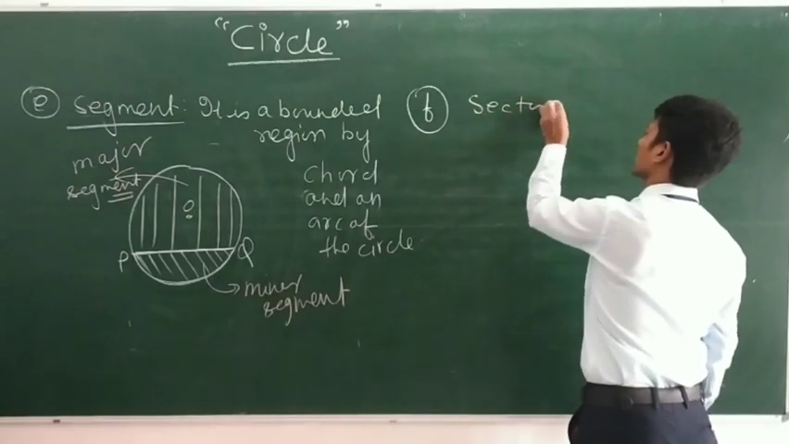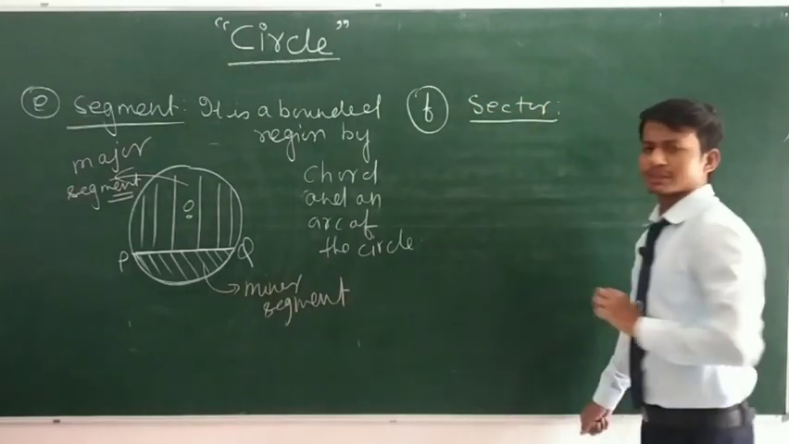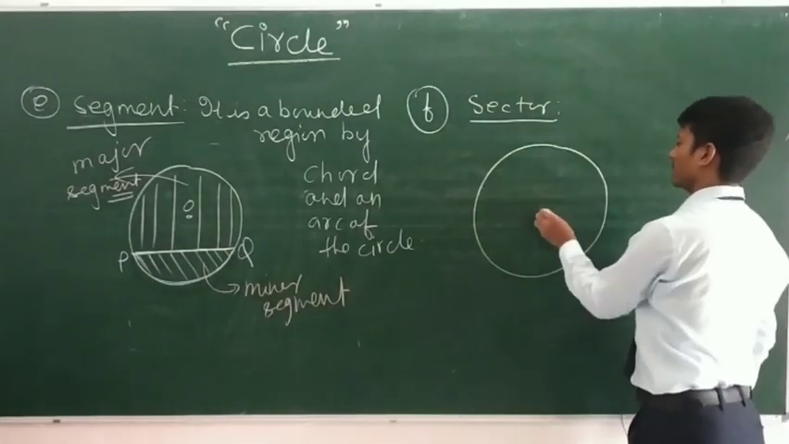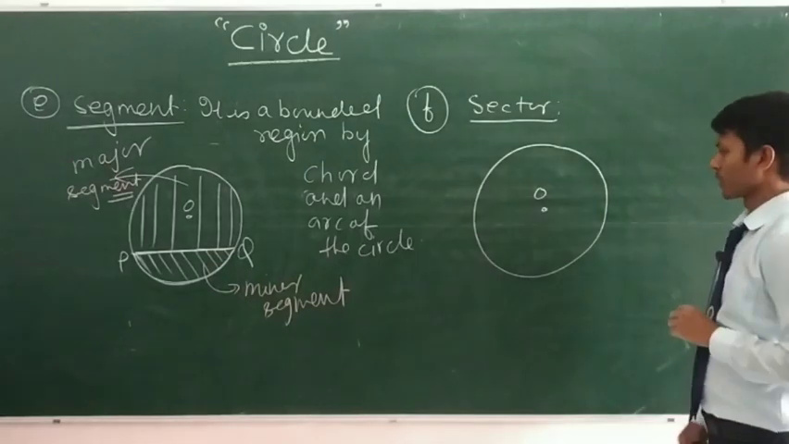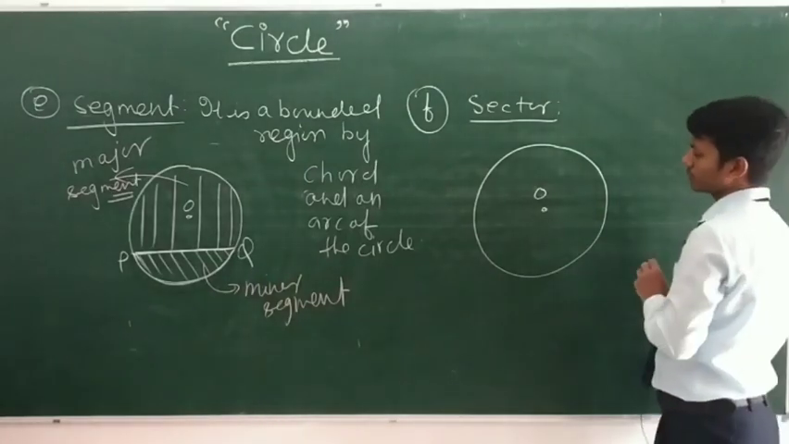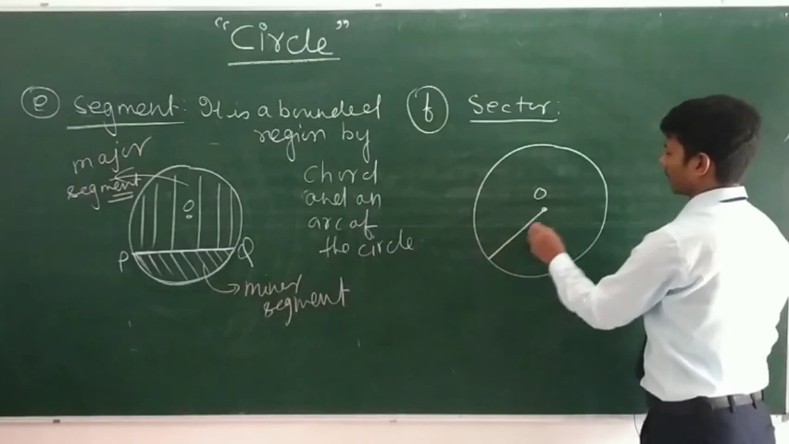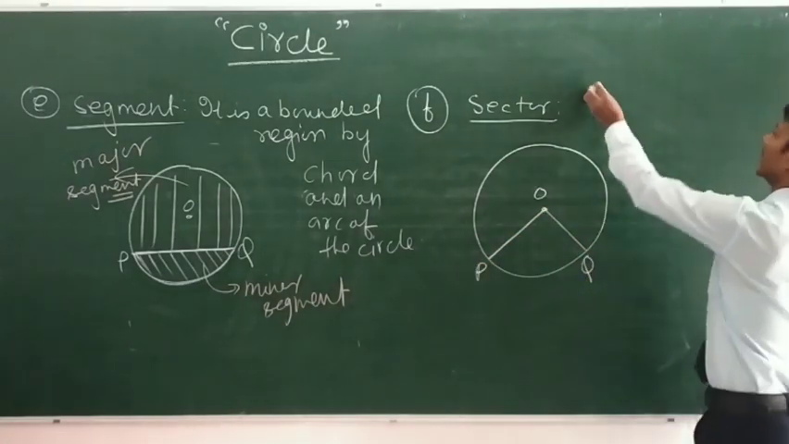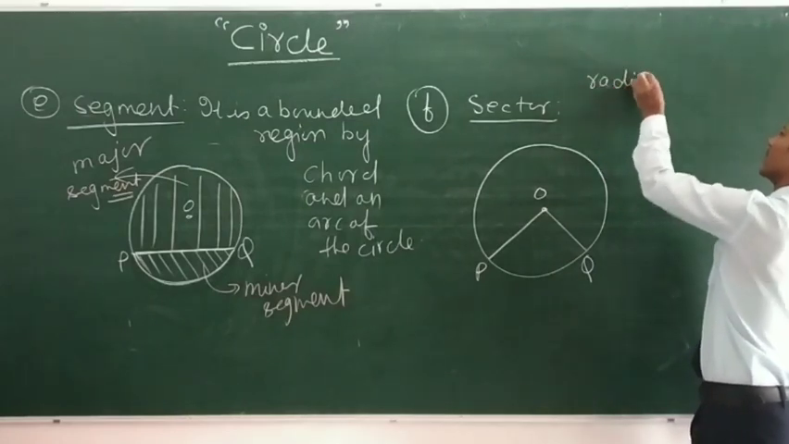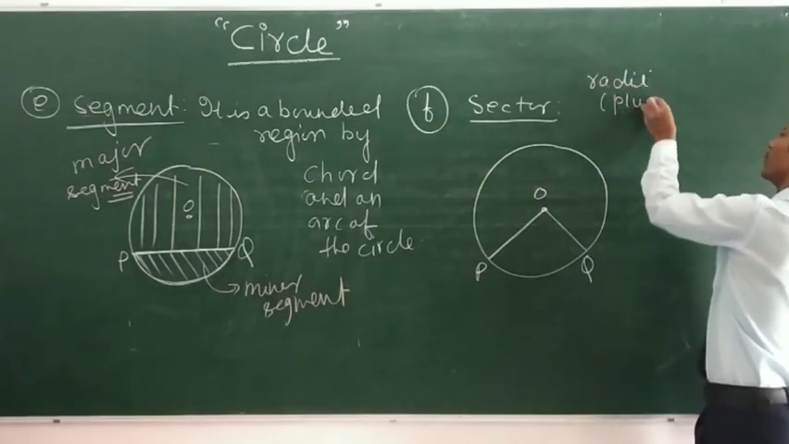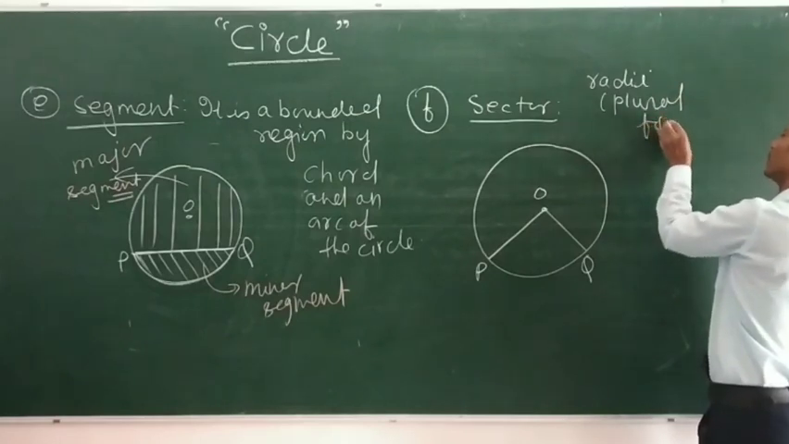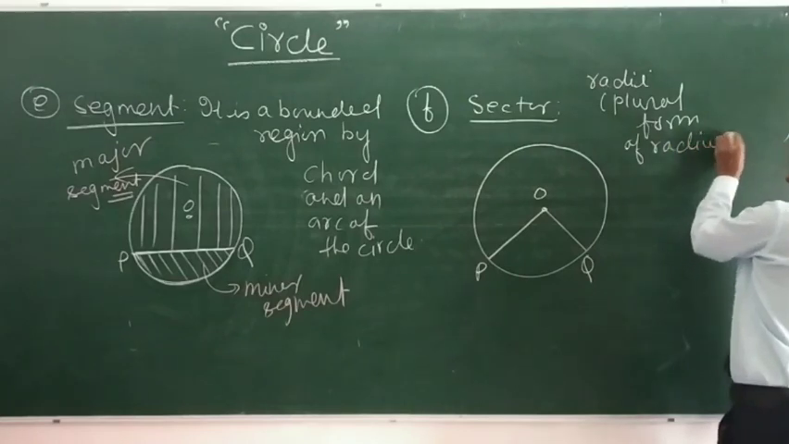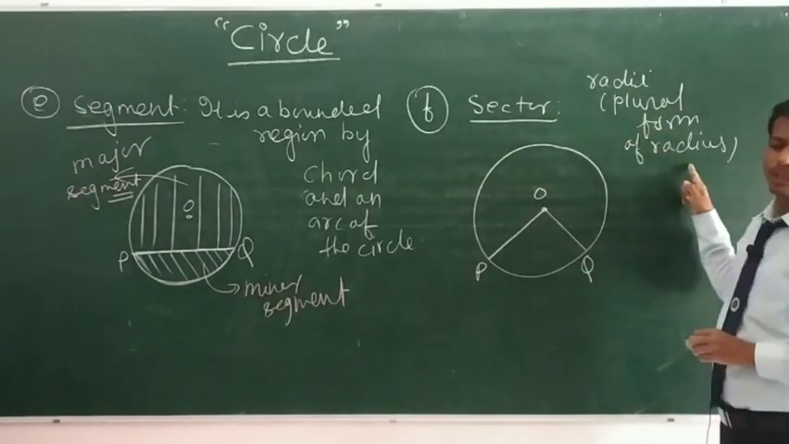Next thing is sector. What is sector? For this, draw a circle. So, here, if I draw two radii of the circle, note that radii is actually the plural form of radius. Radii is the plural form of the radius.